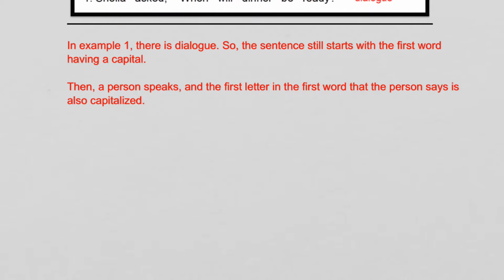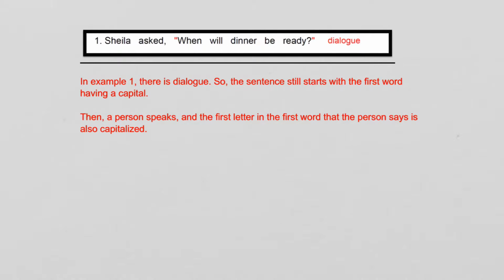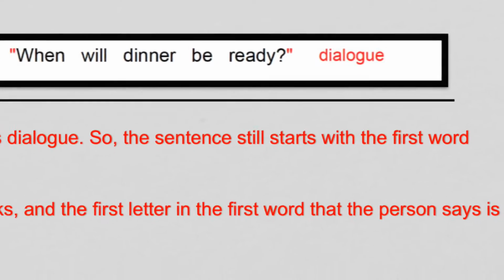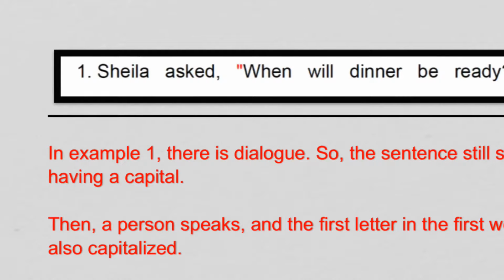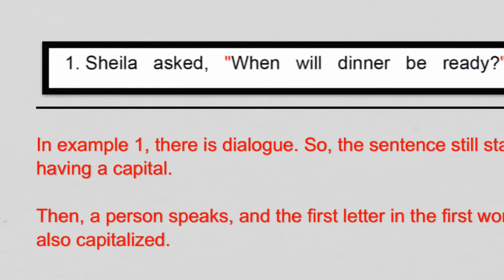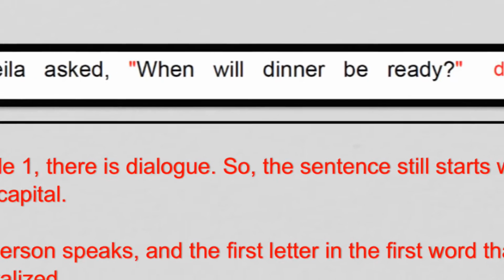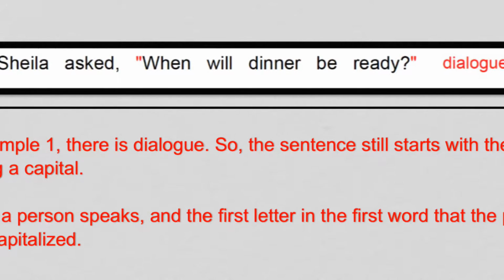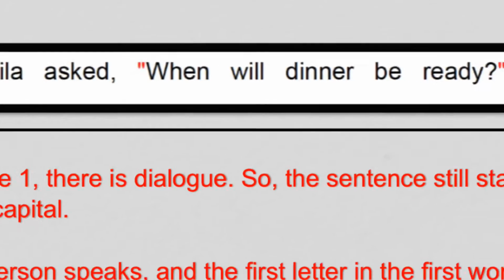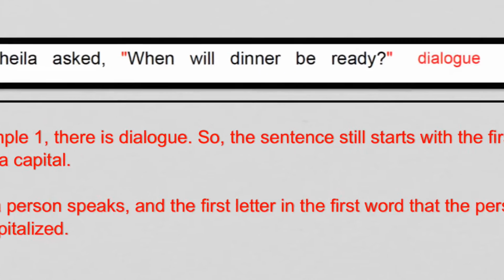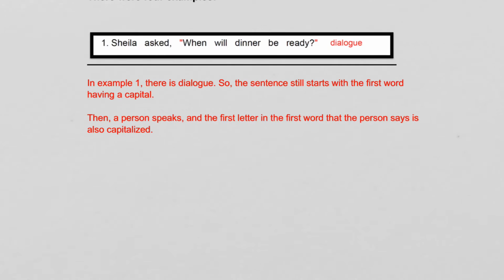also that when a person speaks, the first letter in the first word that the person says is also capitalized, and this just happens with dialogue. It's something special that happens with dialogue. So the very first word is capitalized, right? Sheila asked, right? That always has to happen. But because we have dialogue and she's asking something, it's words that are being spoken by her. The first word that she says, that word when, right? She's asking a question, when will dinner be ready? That first word when has to have a capital on it. So we start with a capital W.